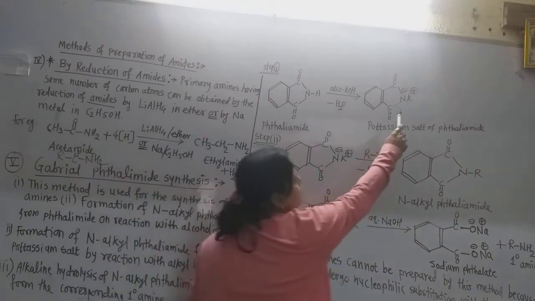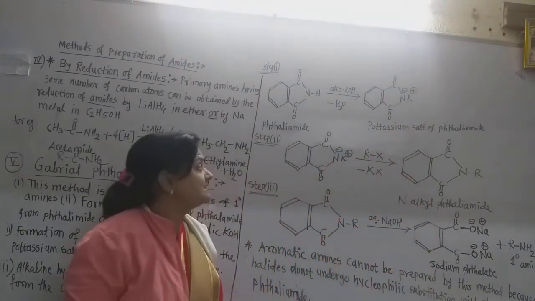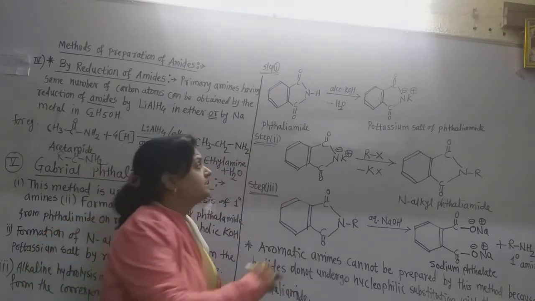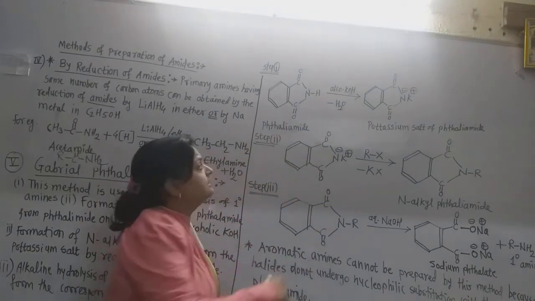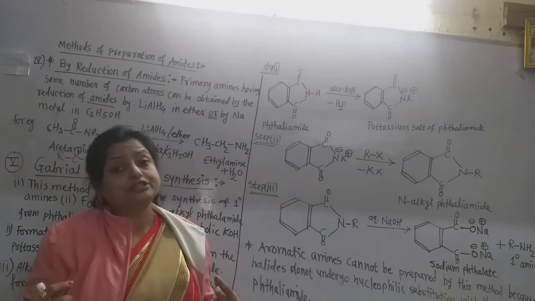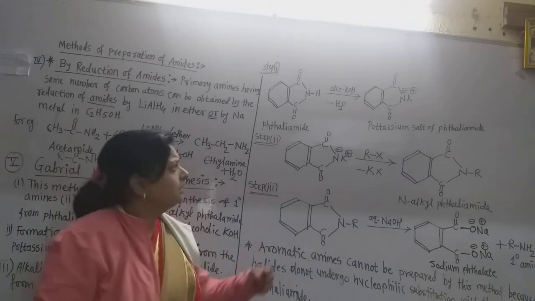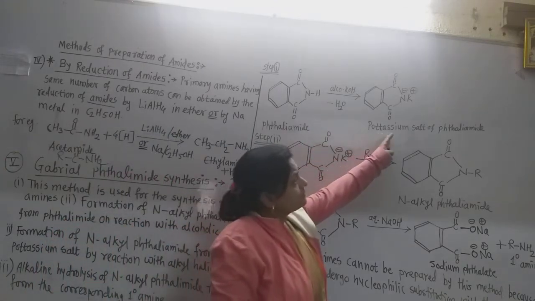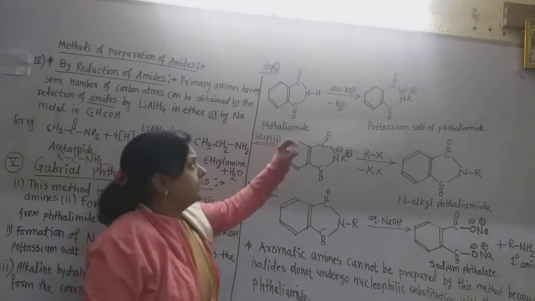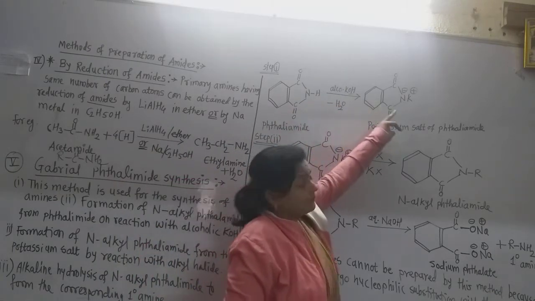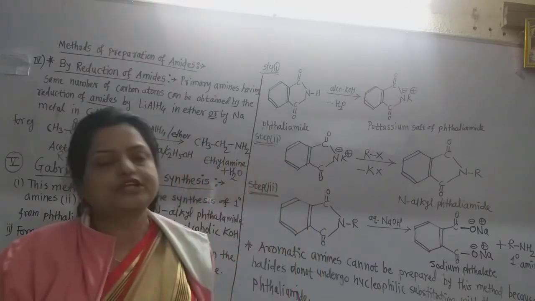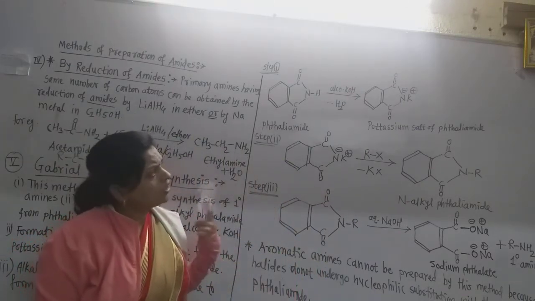And as there is the positive-negative charge separation, this is somewhat an acid-base neutralization reaction. Now see here, this gives hydrogen and this gives the OH. So it is the acid-base neutralization reaction, and we know that in acid-base neutralization what is obtained? Salt and water. Water gets eliminated and this potassium salt of phthalimide is obtained. Only what you have to do here is replace this hydrogen with this potassium atom and show the charge separation. Nitrogen acquires the negative charge and potassium, as it is the metal atom, acquires the positive charge.